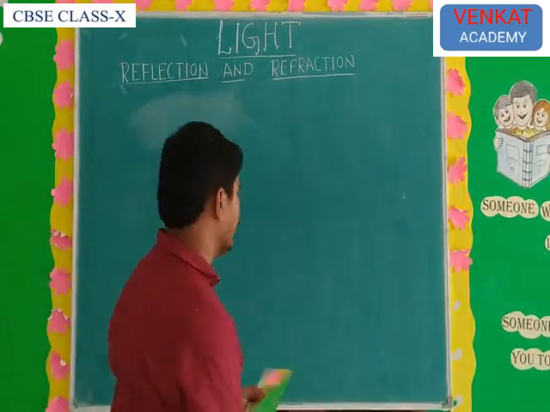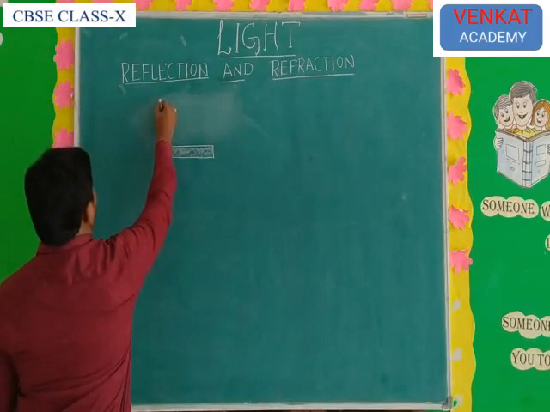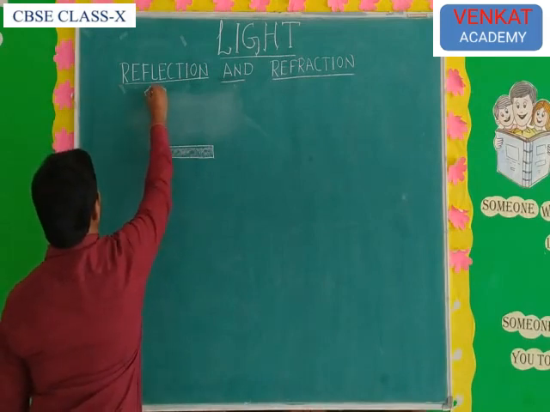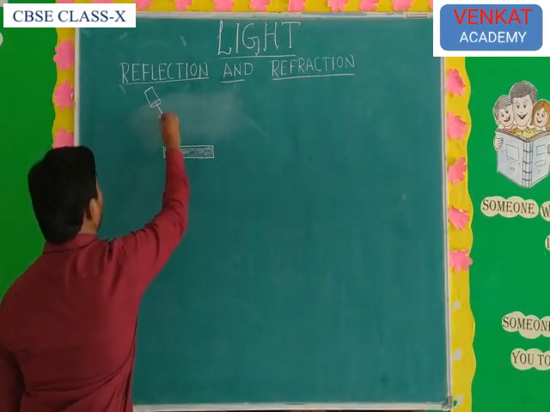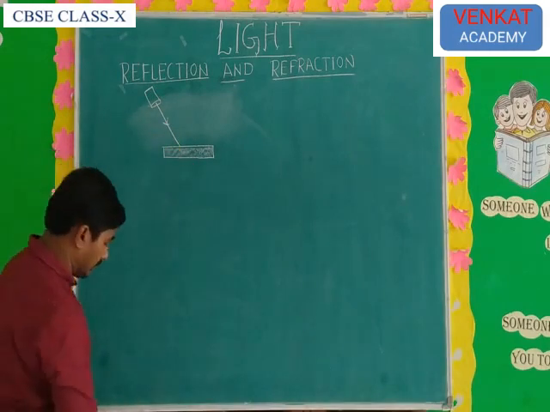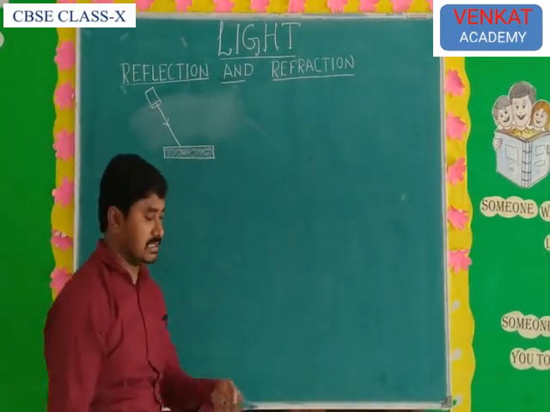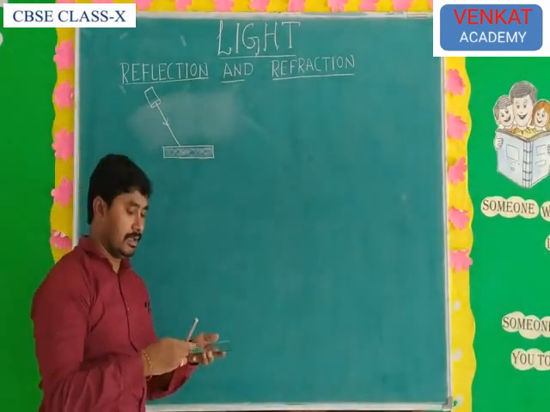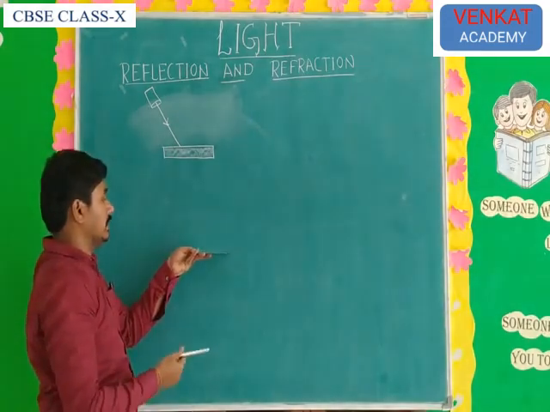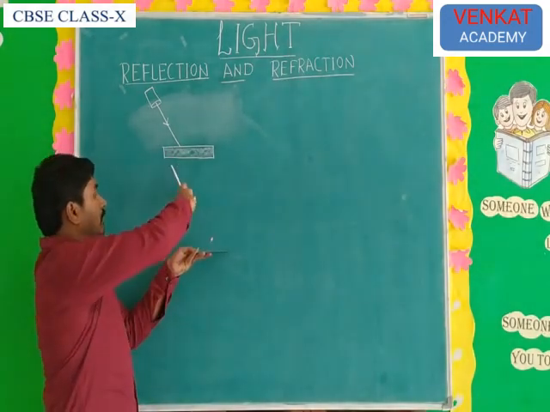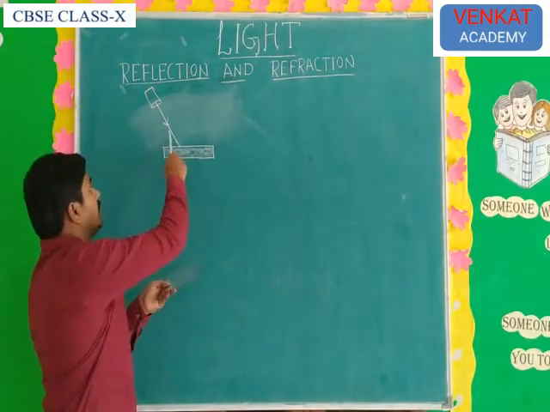When a light ray falls on the mirror, this is the incident ray. See here, this is the mirror, and the ray which falls on the mirror is called the incident ray.